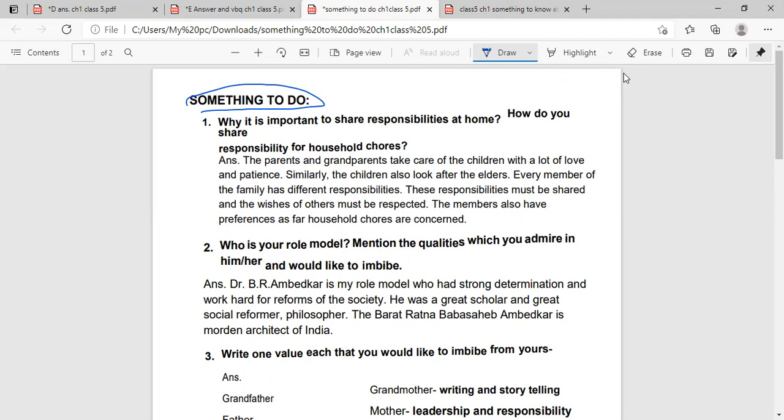The Bharat Ratna Baba Sahib Dr. Bhimrao Ambedkar is the modern architect of India. So he is the most intelligent and a symbol of knowledge. So he is my role model. You can write this.